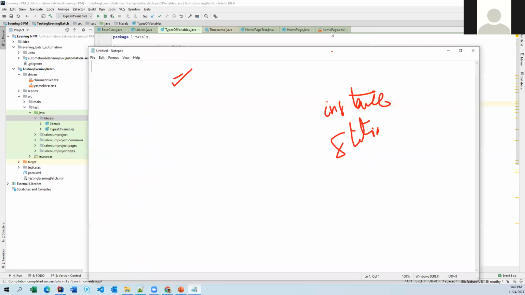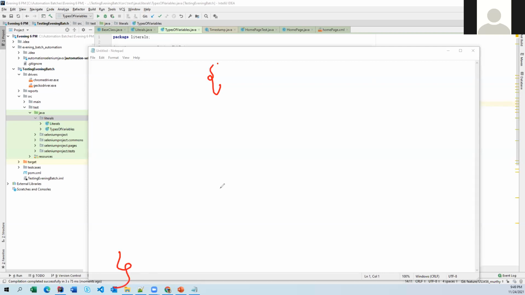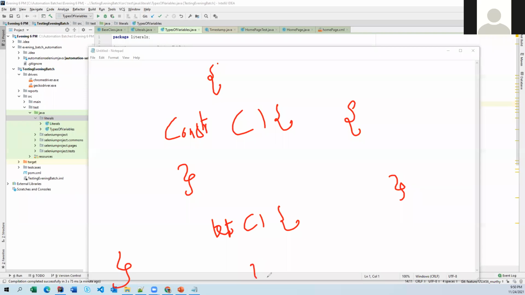So now when it comes to any class, definitely a class starts with open and closed brackets, in which we'll have a lot of members. Members can be variables, functions, constructors, and blocks. Just assume that there is a constructor. A constructor always will have one open and closed bracket. Blocks are also one block, and a function will have one name, some test M1 function, followed by brackets like this.